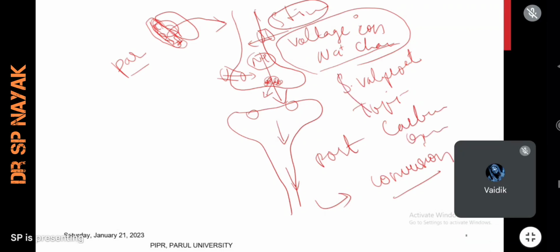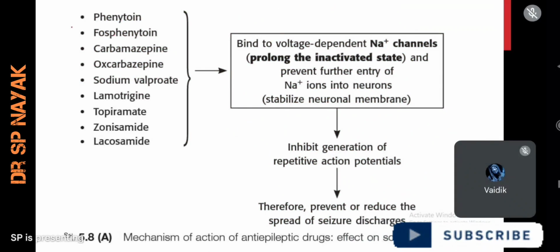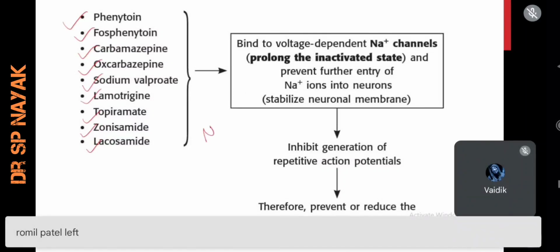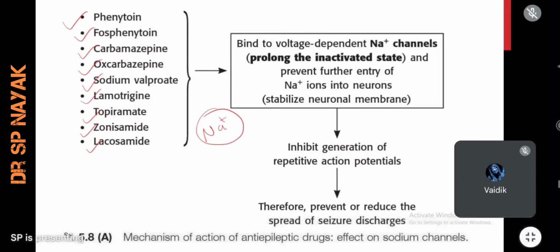Try to remember these: phenytoin, fosphenytoin, carbamazepine, oxcarbazepine, sodium valproate, lamotrigine, topiramate, zonisamide, lacosamide. All these anti-epileptic drugs inhibit the voltage gated sodium channel on the presynaptic nerve, the nerve originating from the brain.